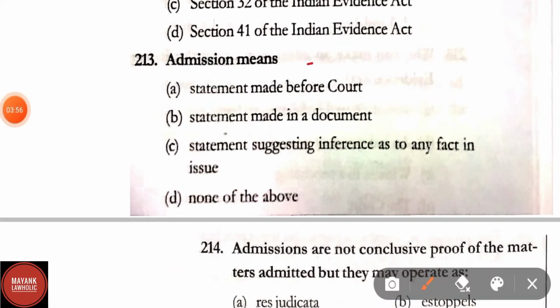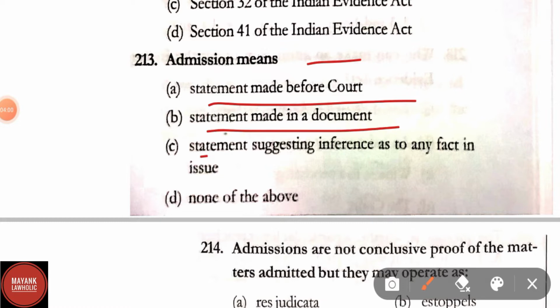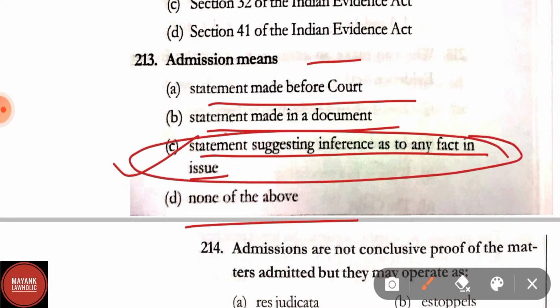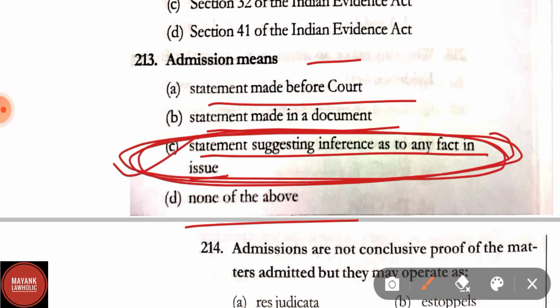Question number 213. Admission means: option A, statement made before court; statements made in documents; statements suggesting inference as to any fact in issue; none of the above. Here correct answer is option C. Admission means statement suggesting inference as to any fact in issue.